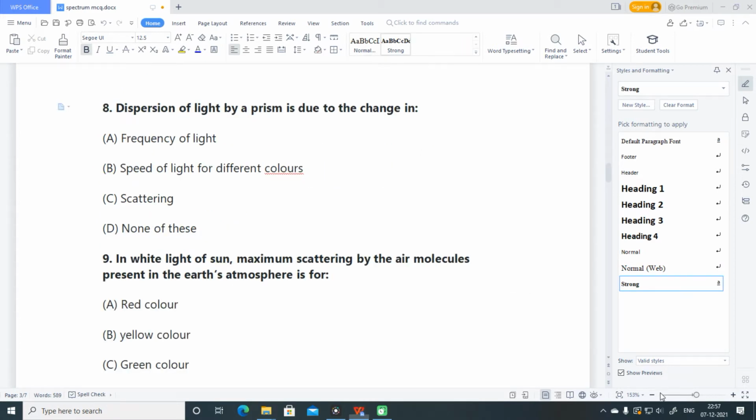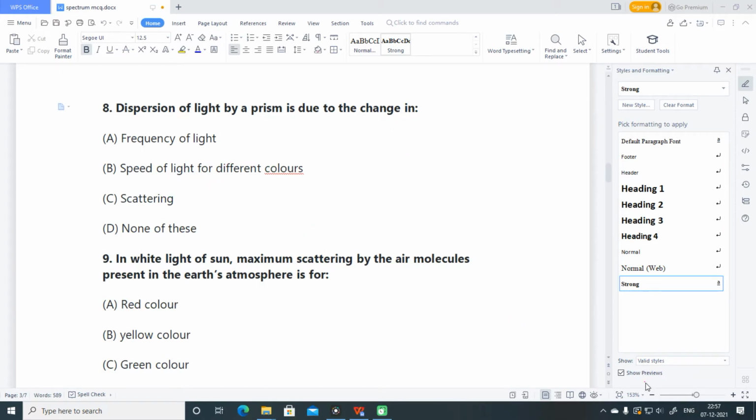Proceeding to the eighth question, dispersion of light by a prism is due to change in, see, frequency of light never change. Whether light goes from one medium to another medium, the frequency will remain constant. So speed of light for different colors is different. So scattering is not going on, dispersion is taking place. So B option is correct for this, speed of light for different colors, because change in speed takes place for different colors in different mediums.